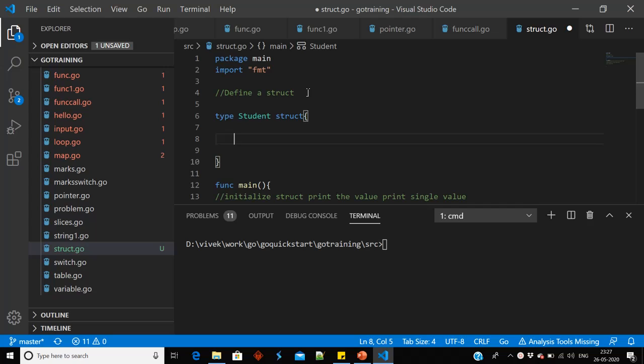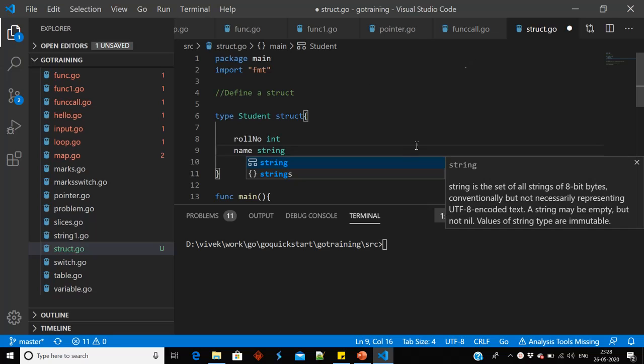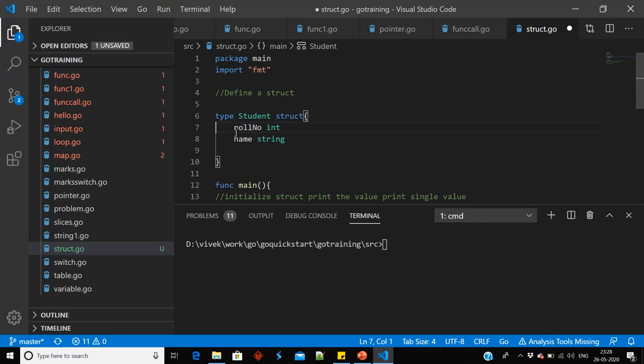Suppose I want to store roll number and name string. So our structure is ready. How do we define the structure? Type, name of the structure and struct.